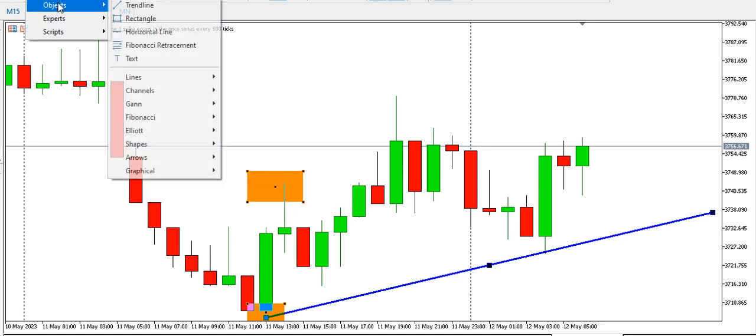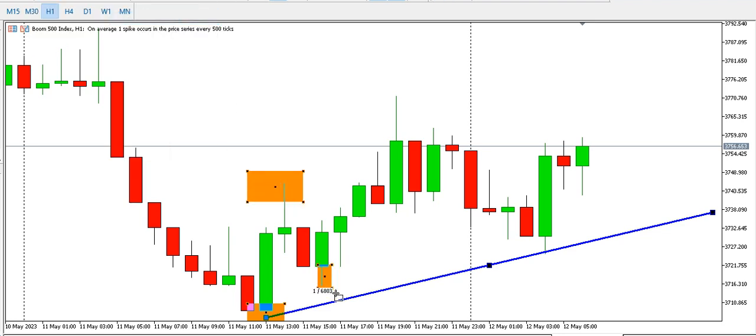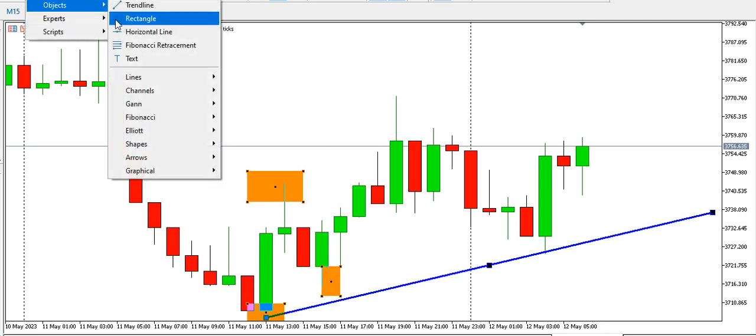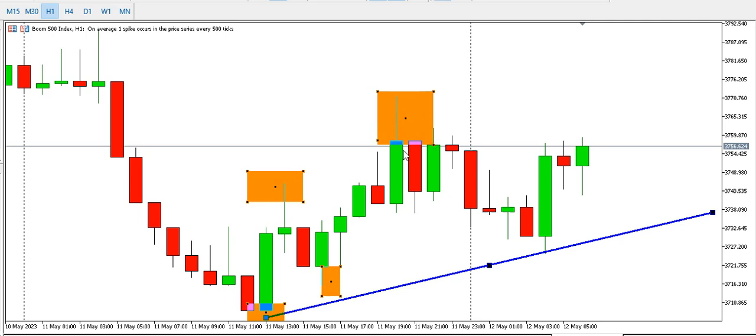We have this higher low. We have this higher low. Then we have this higher high. Okay, higher high. And then we are currently having this higher low. This particular low is higher than this low, and it's higher than this low. So higher low, higher high. So we might be seeing a higher high.